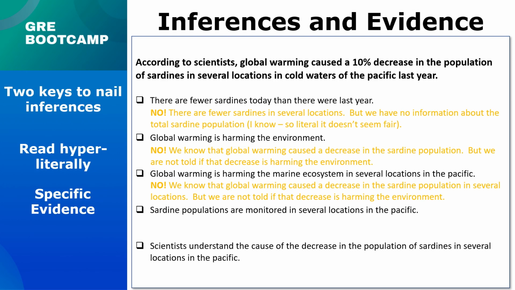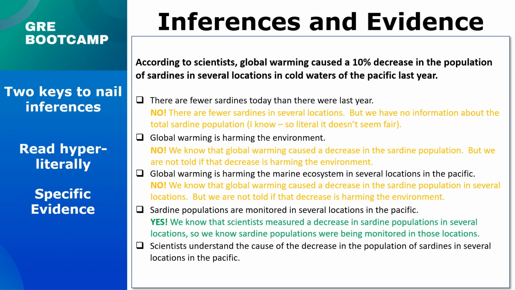All right. Do we know that the sardine populations are monitored in several locations in the Pacific? Yes, we do. And the evidence for that is that scientists measured a decrease in the population in certain areas, so the sardine population must be monitored in those areas. All right. Do scientists understand the cause of the decrease in the population of sardines? Yes, we're told explicitly that global warming caused the 10% decrease.